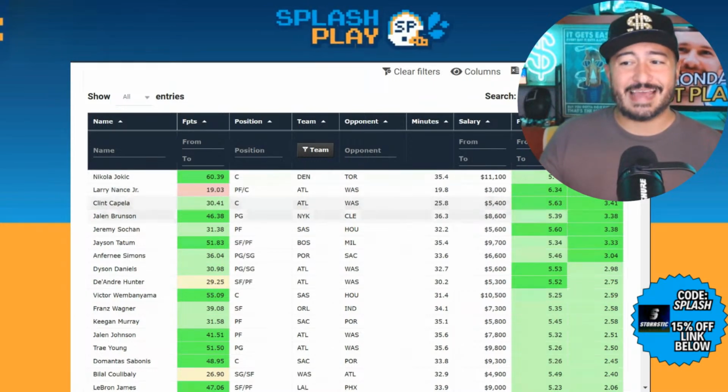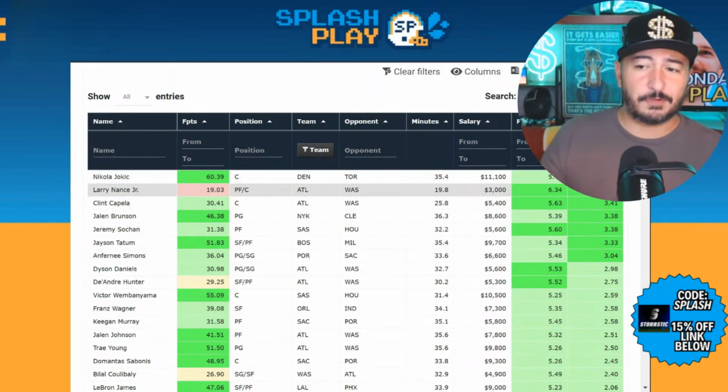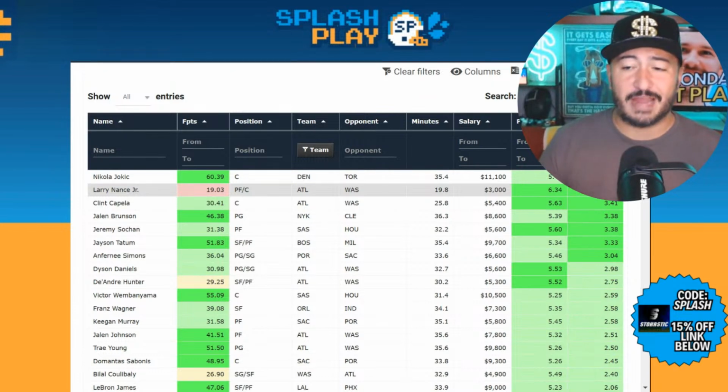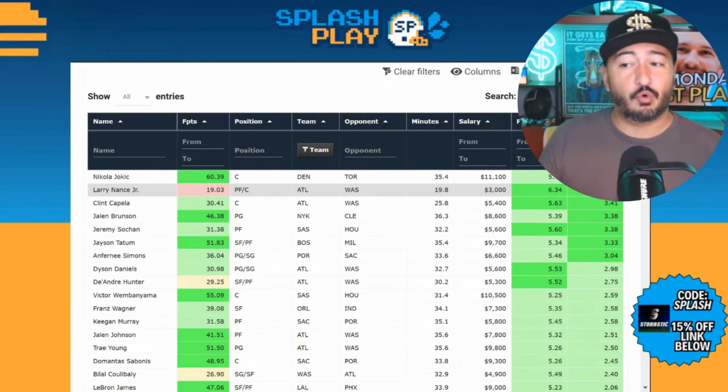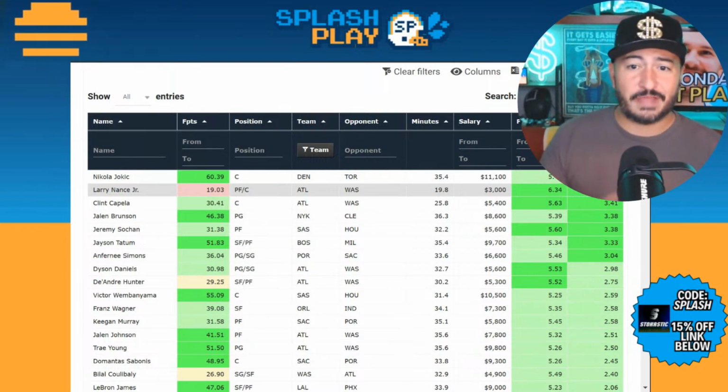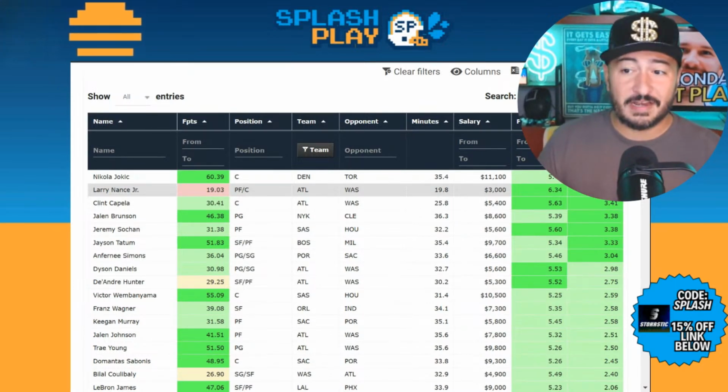Because of the 3K salary and the fact he's power forward and center eligible, it's easy to plug him into a bunch of lineups on DraftKings tonight. Probably not a player you want in your underdog battle royales. A player I'd worry about the minutes too. He hasn't played yet for Atlanta, so there's really no guarantee he comes in and takes an instant workload.